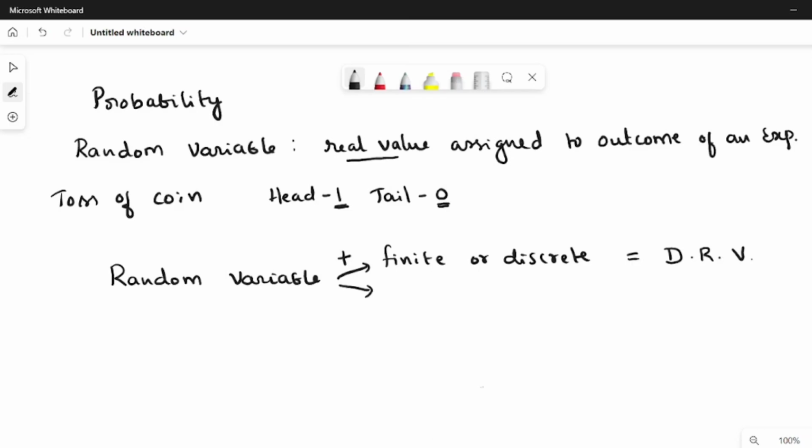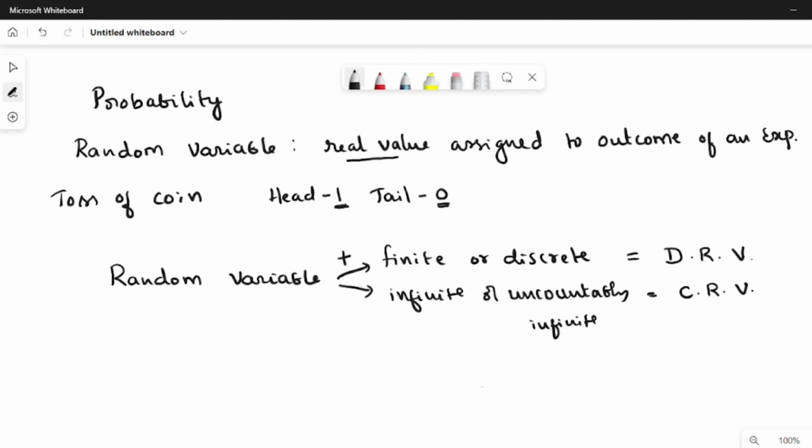If the random variable takes infinitely many values, strictly speaking uncountably infinite, then it is called a continuous random variable. So any random variable, depending on the nature of its values, is divided into two classes: discrete random variable and continuous random variable.